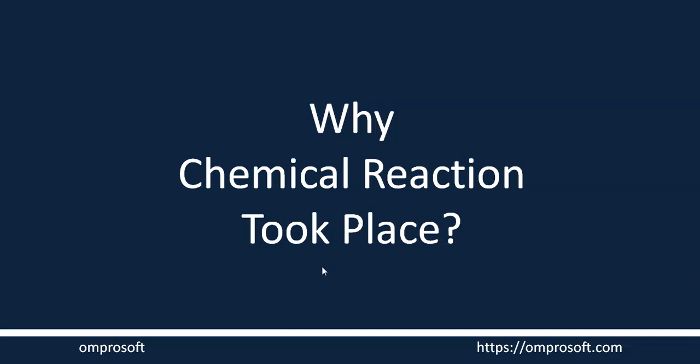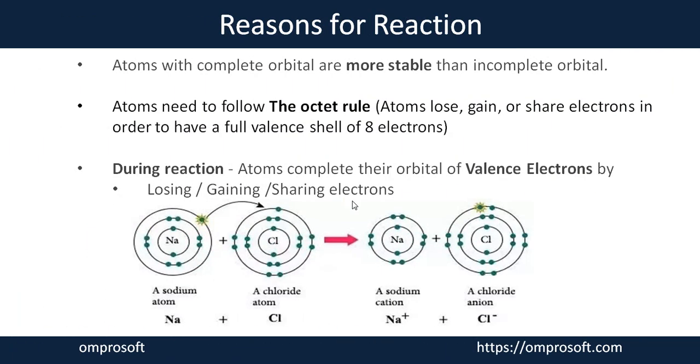Hello. With this session, we are going to discuss why chemical reactions take place, meaning why chemical reactions happen. When any element or atom takes part in a reaction, there is only one main reason behind that. Every atom wants to search for stability. They always want to become stable in nature. Due to this reason, atoms want to take part in reactions.